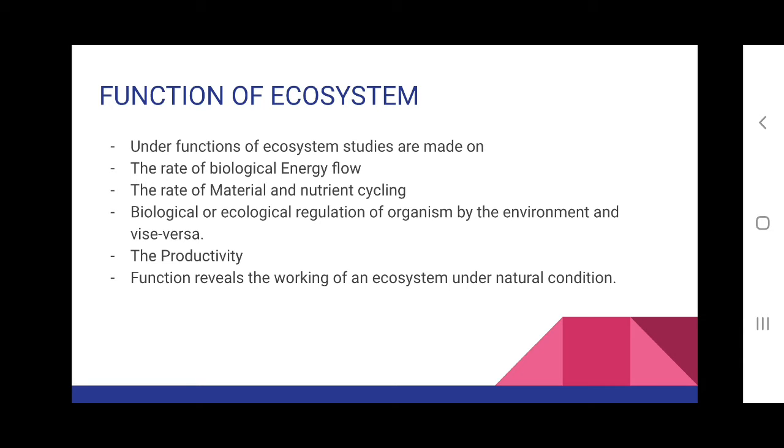So what all are studied under function of ecosystem is how energy flow is taking place within an ecosystem, how the materials or nutrients are cycling within an ecosystem, and how the organisms are being controlled by the environment, or how the environment is manipulated or regulated by the organism, and also productivity of an ecosystem. Function reveals the working of an ecosystem under natural condition. So these all come under functions of ecosystem.